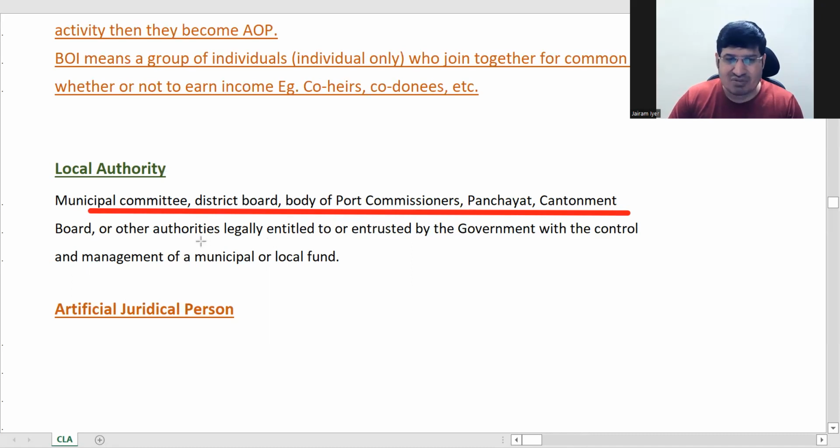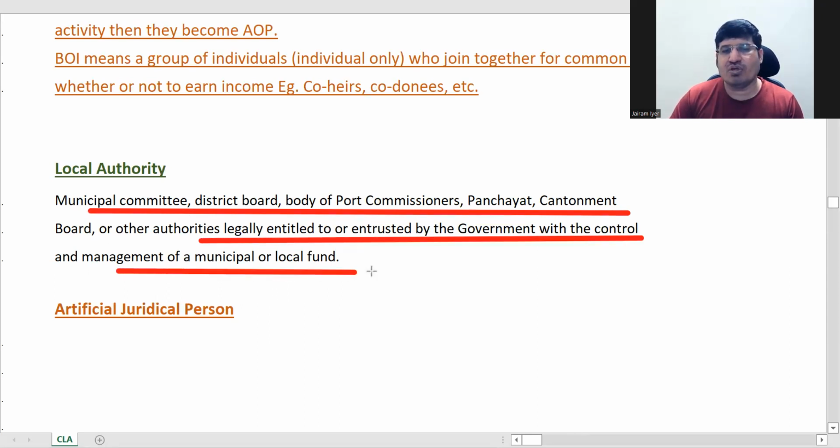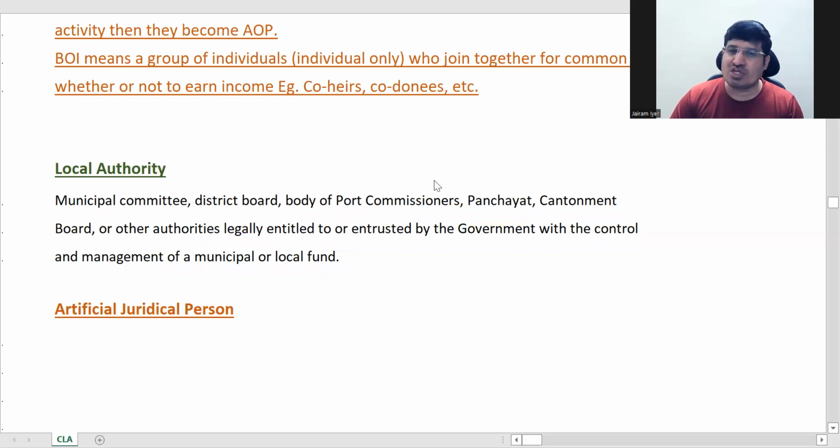What you have to see here is: legally entitled or entrusted by the government with control and management of a municipal or local fund. A fund, not like 2-3 people have just paid and made a fund. No, this is different. It has the power to tax people, collect a fund, maintain the fund, and use the fund for the public. Any private person will not have that authority, right?